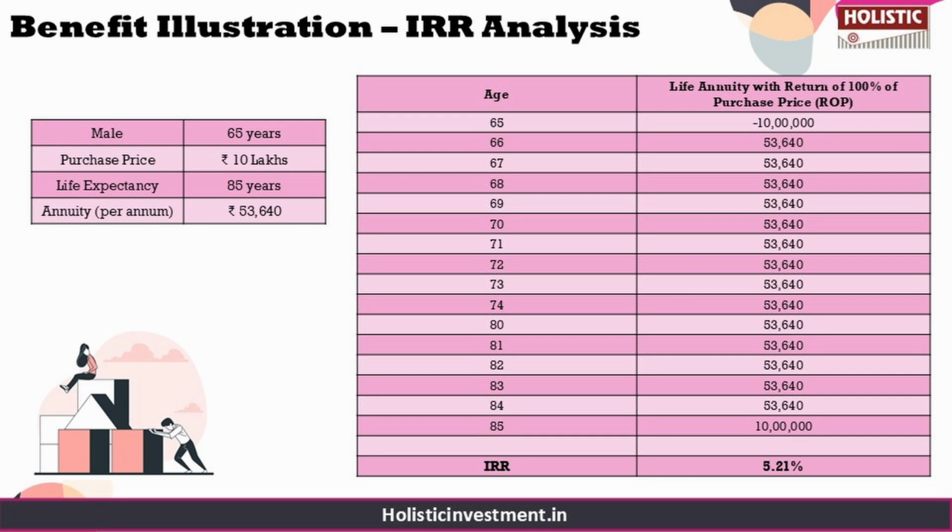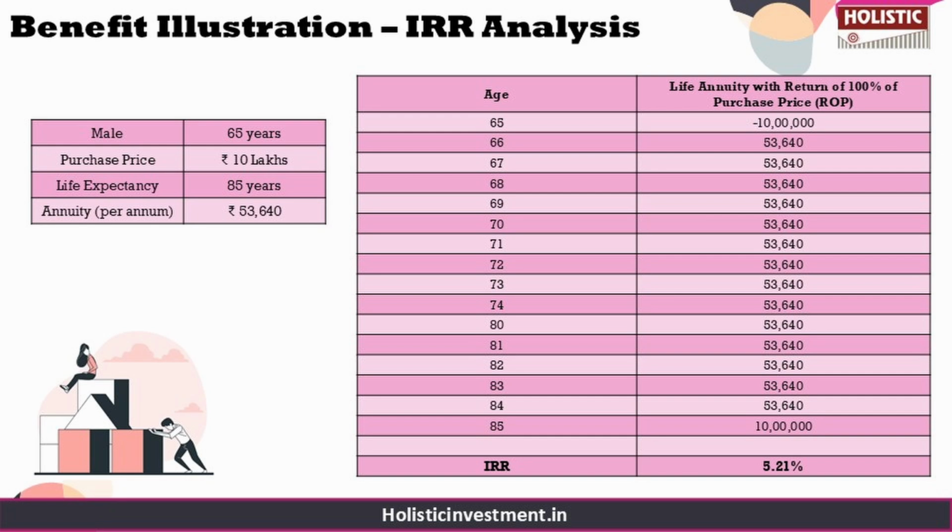Another drawback is restricted liquidity. The invested corpus cannot be withdrawn or accessed except under specific conditions such as critical illness or death. So given the low IRR, lack of inflation adjusted payouts, and limited access to funds, this policy may not be an ideal choice for generating sustainable post-retirement income.